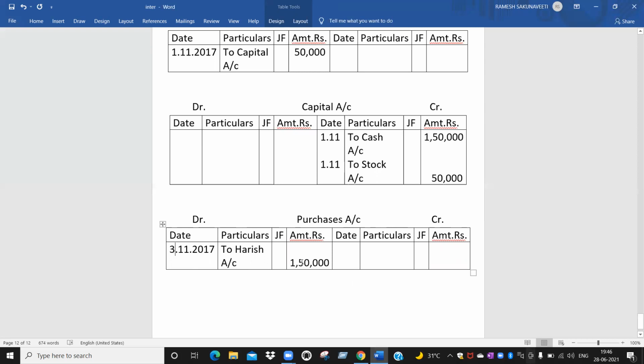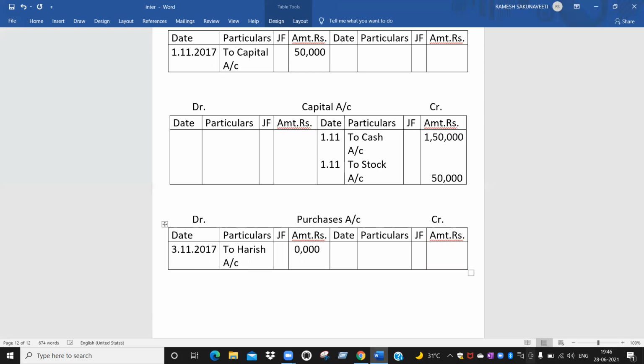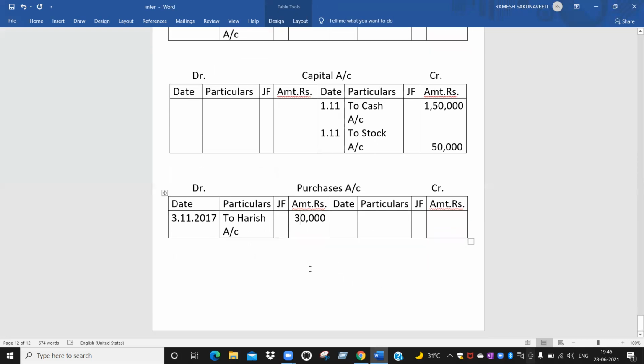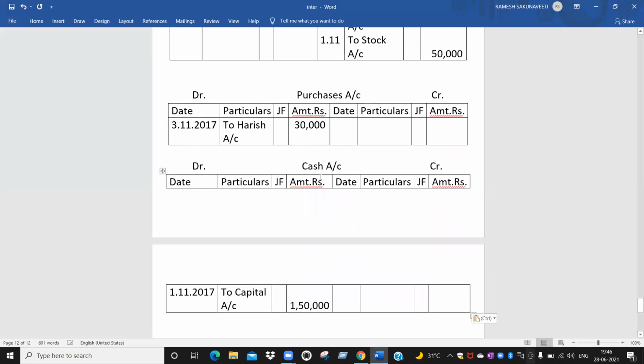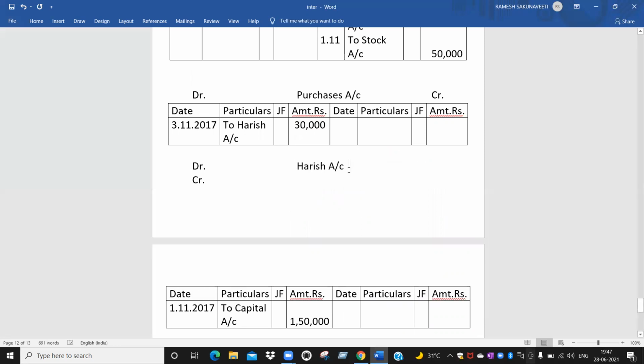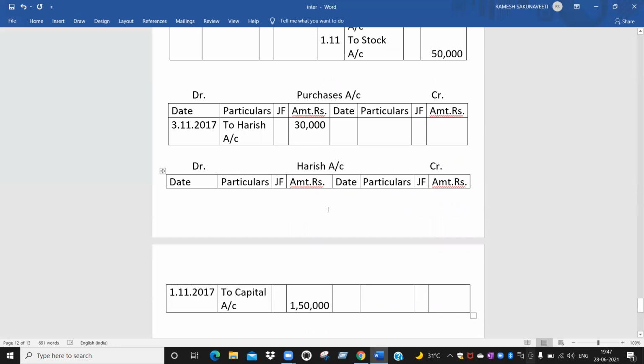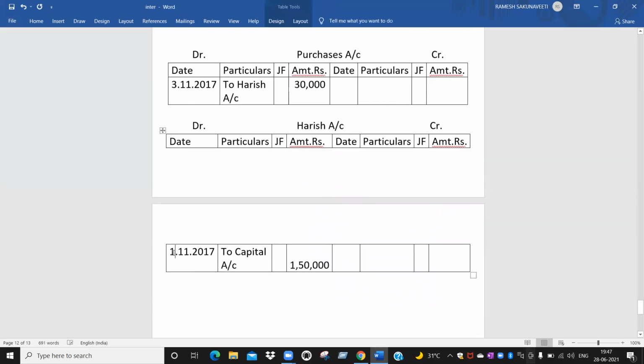What is the amount? 30,000. 30,000. Okay. So next one. What is the other account? Purchase account debtor to Harish account. Harish account. Okay. Date is 3/11.